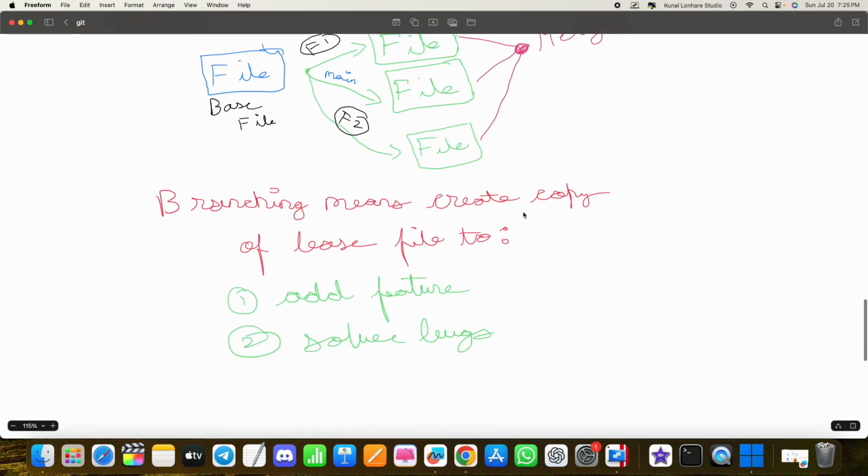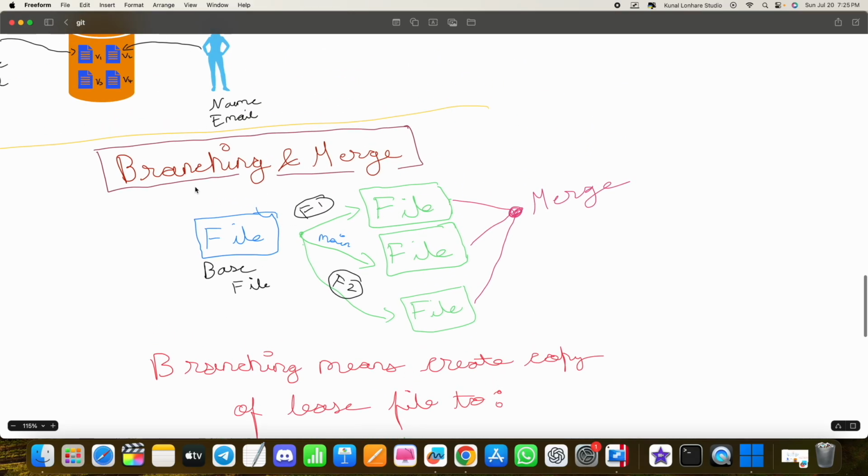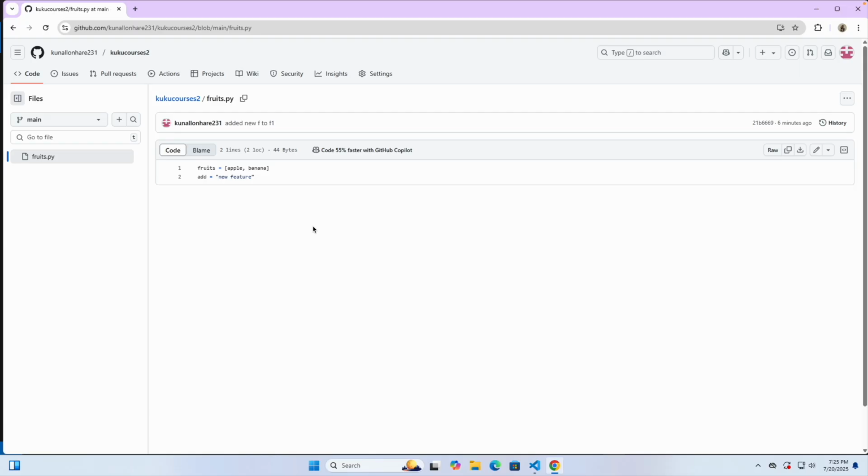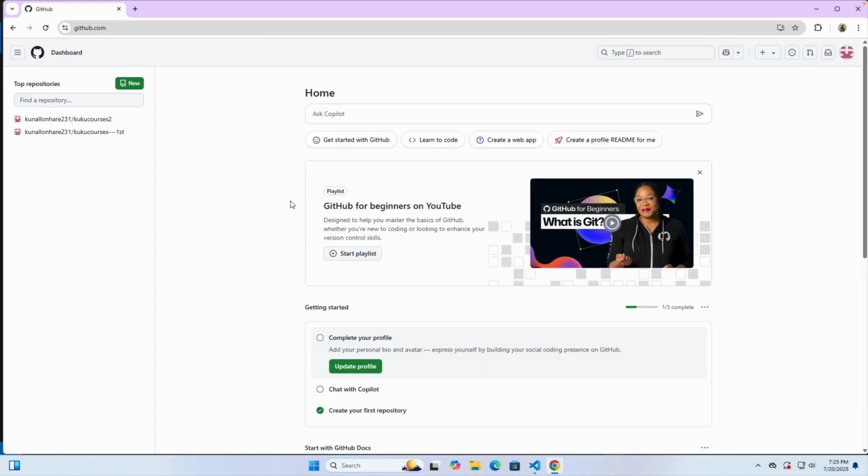Branching means creating a copy of the base file to add a feature or solve bugs. And this is the concept behind branching and merging in GitHub. Git allows you to work on the local computer. Meanwhile, GitHub is a company that allows you to add the changes to their website.